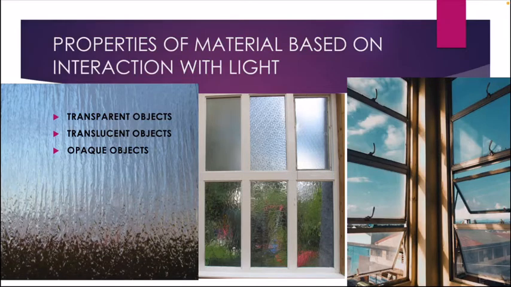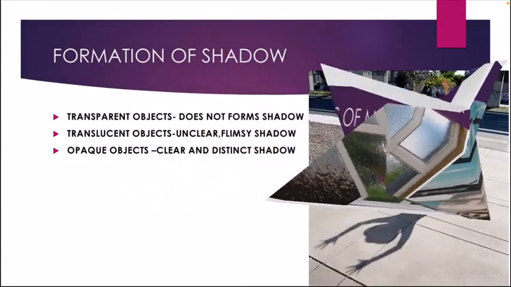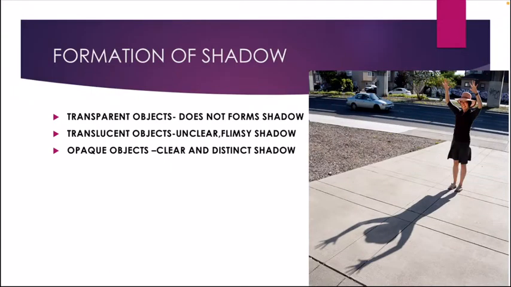Now that we have defined transparent objects, translucent objects, and opaque objects, can you tell me how the shadows will be when you send light through these objects? That is what we are going to discuss. I am going to tell you about each of these objects and how the shadows are formed.